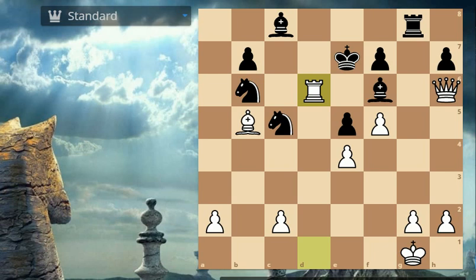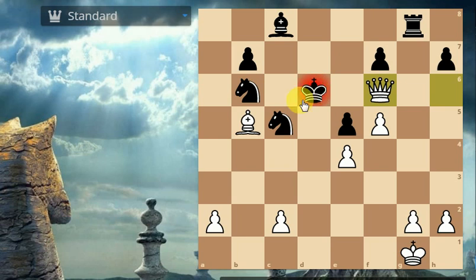Yes guys, you heard it right. Here we have rook captures on d6 on the board. So what's the planning behind this? Can the king capture on d6? Let's see. Here if black plays king captures on d6, then just queen captures on f6 with check, and now where will the king go?